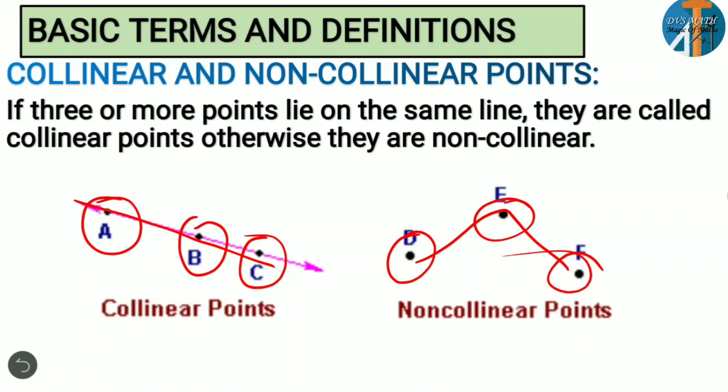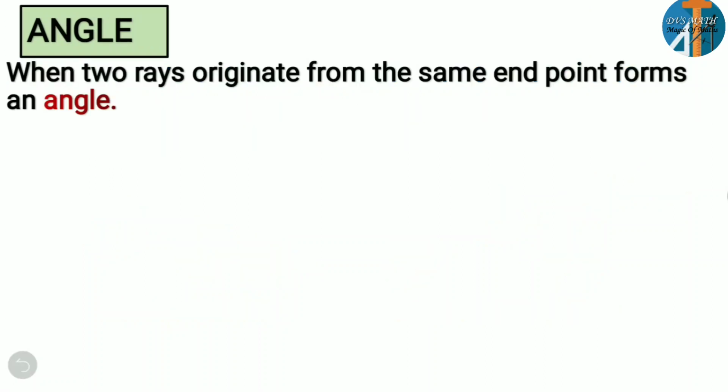Before this, let us understand. If we consider a ray, and we consider another ray, observe both rays are starting from the same point, right? They're at the same point. So what if two rays are meeting at one point? What is the main concept behind this? What are we going to discuss in this? Yes, definitely it is about an angle. So when two rays originate from the same end point, they form an angle.